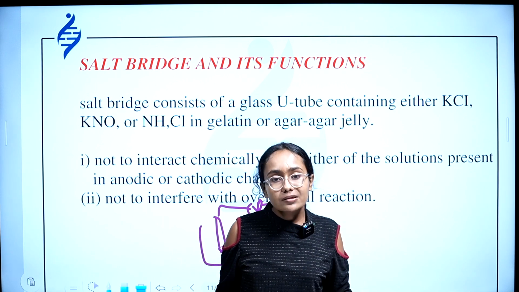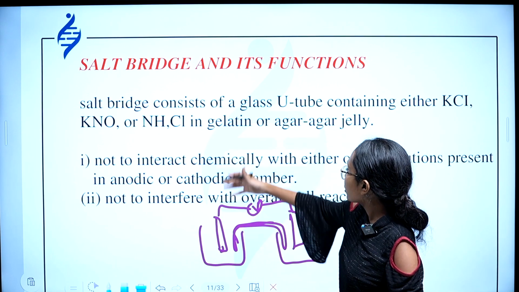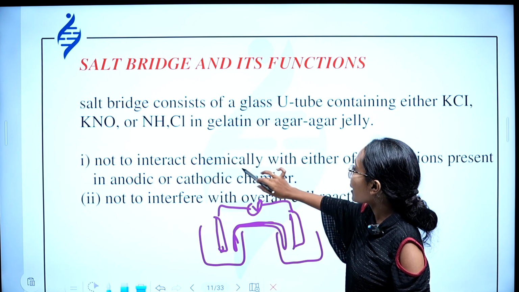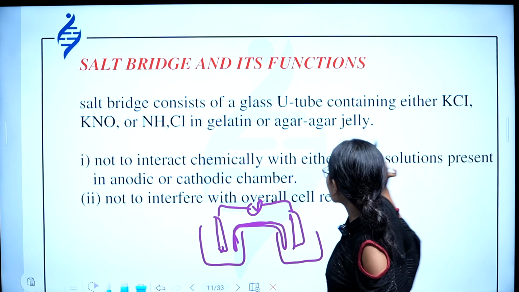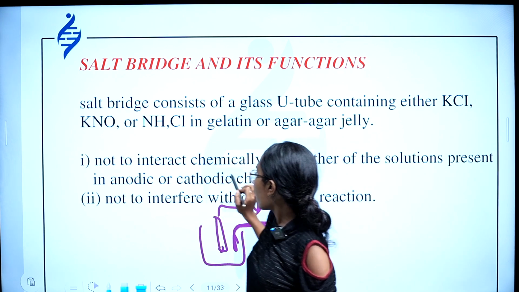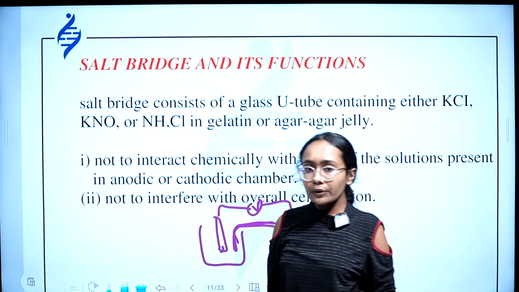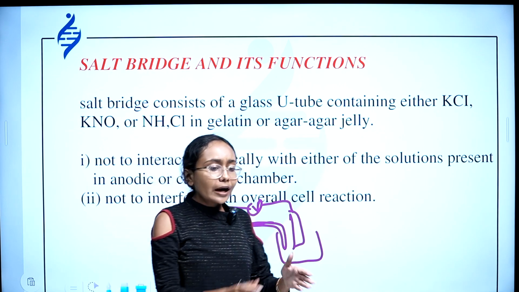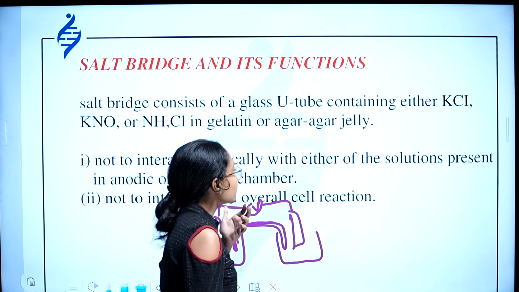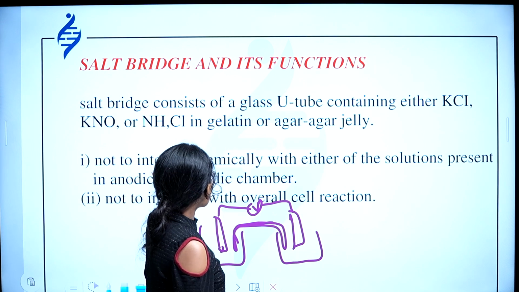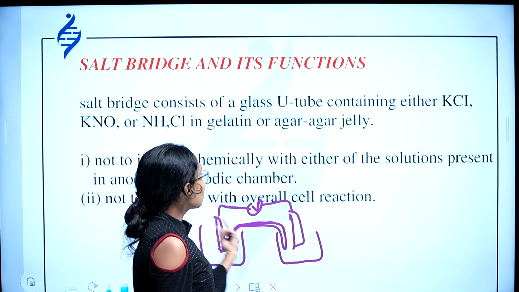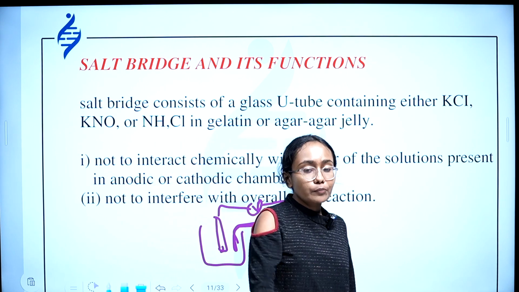Not to interact chemically with either of the solutions present in the anodic or cathodic chamber. The salt bridge is present in a galvanic cell or voltaic cell to isolate the anodic and cathodic solutions, because we do not want them to interact chemically with each other, and also not to interfere with the overall cell reaction.